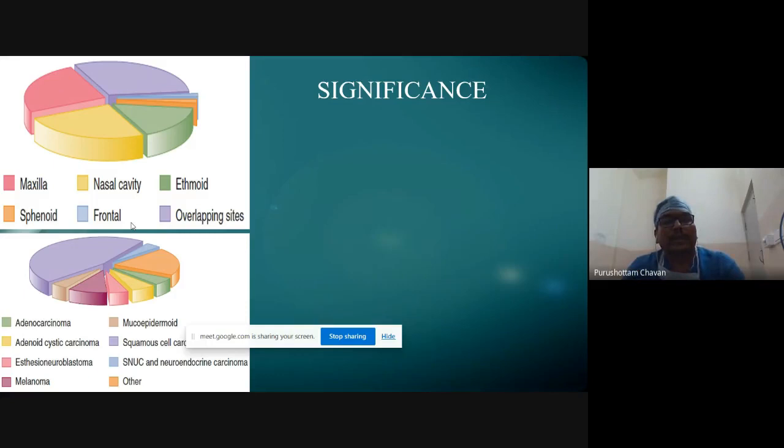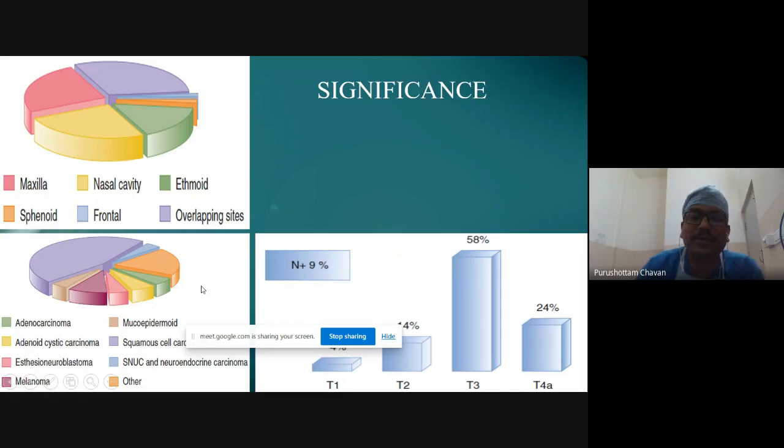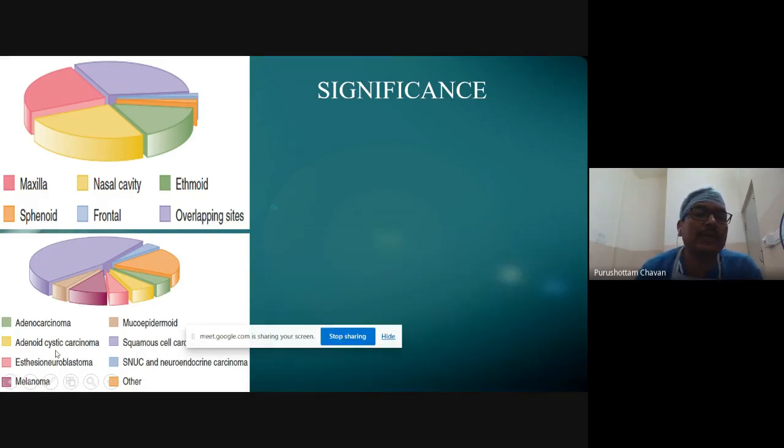Not only that, the other thing we see in maxillary sinuses is that it is not like the larynx or hypopharynx where 90% of the cases are squamous cell carcinomas. Here we end up seeing a lot of diseases, ranging from adenoid cystic carcinoma, adenocarcinoma, esthesioneuroblastoma, melanoma.